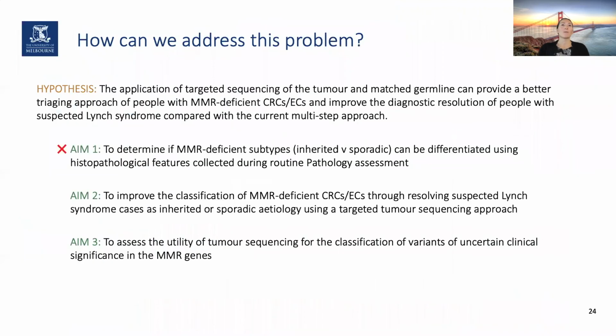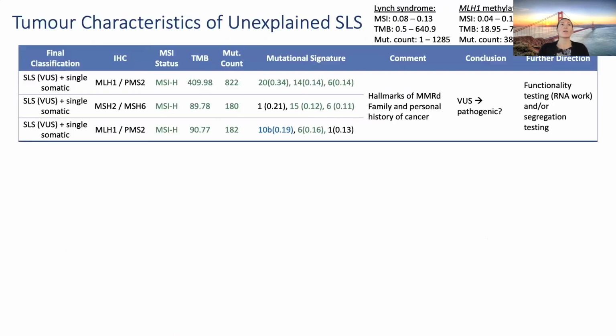So we are able to confirm that we can resolve suspected Lynch syndrome cases by using our novel approach, and also reassess the classification for variants of uncertain clinical significance. But to come back to the unresolved SLS, we had a closer look at the sequencing results for these. We can categorize them into 3 groups.